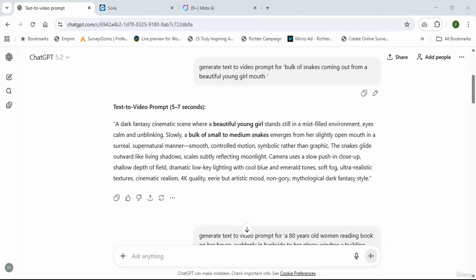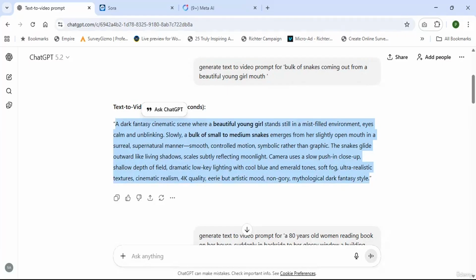Let me start with ChatGPT to generate a text prompt from an idea. For example, here I am giving an idea to ChatGPT like, generate a text to video prompt for a bulk of snakes coming out from a beautiful angel's mouth. So this is the idea I am giving to ChatGPT to generate a text to video prompt. Here ChatGPT generated a prompt like this.